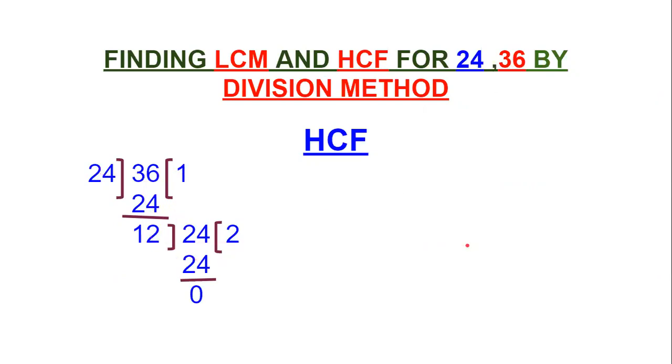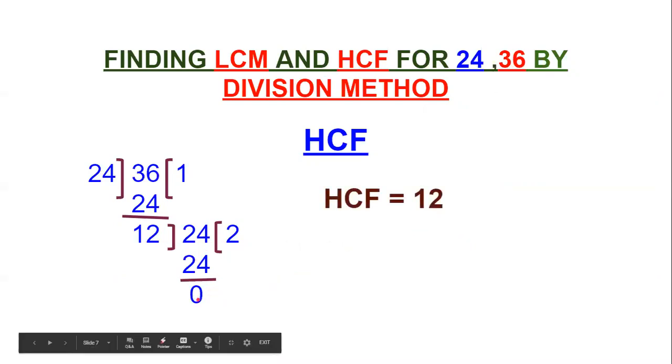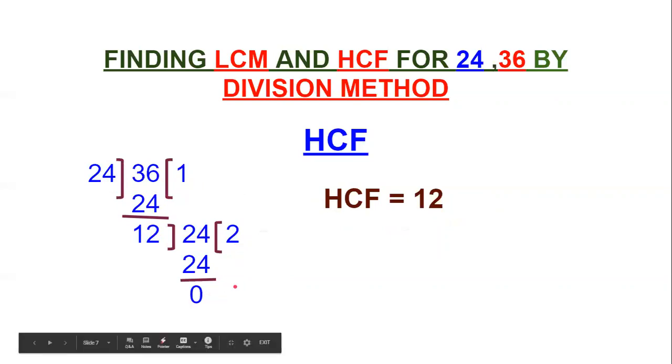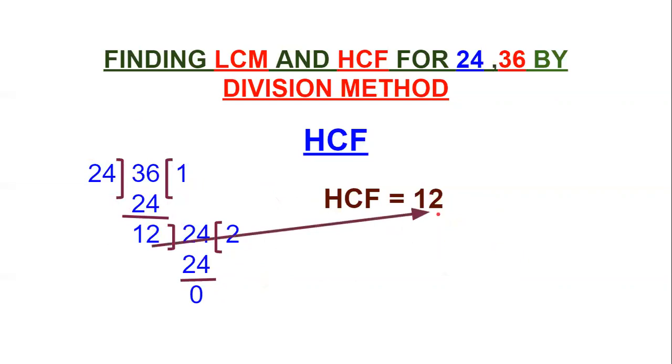So here you got 0 as the remainder. So naturally, the HCF will be 12. Like proper division only, but you have to take this 24 to this side. You have to repeat this process till you get the remainder 0. So this is the HCF.